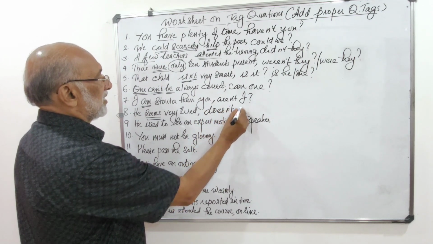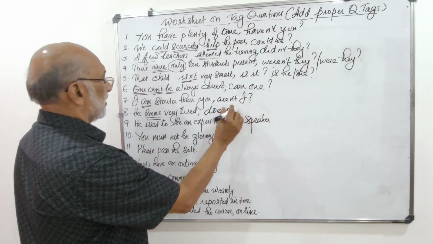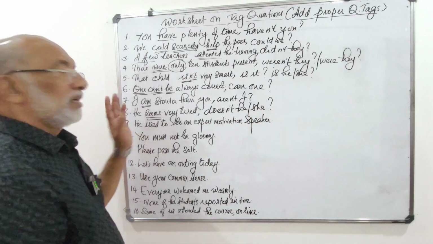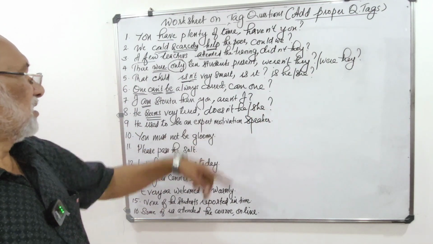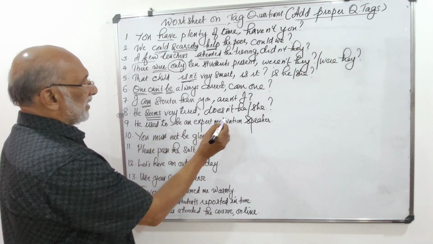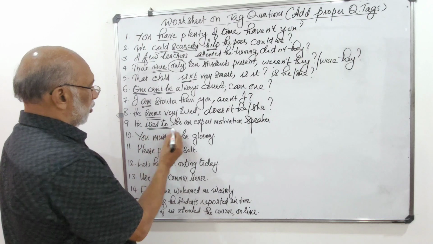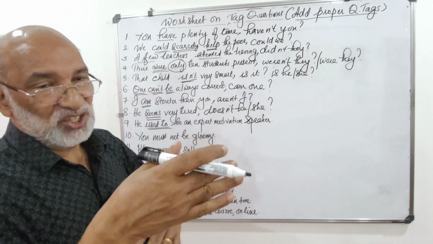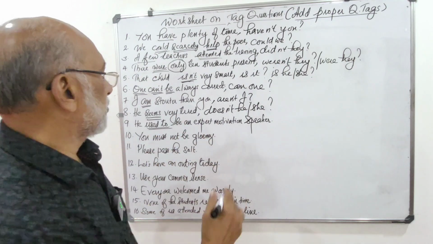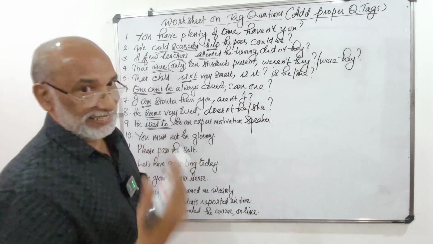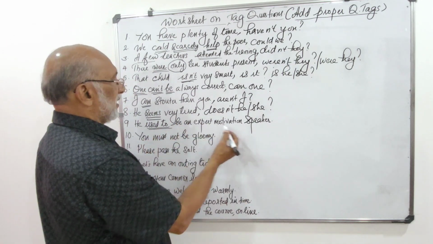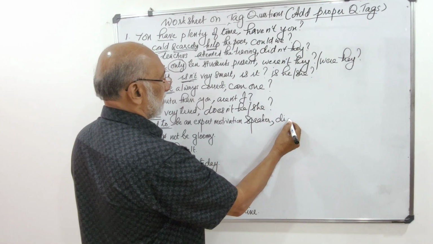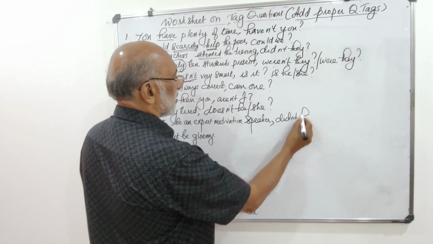It's positive, so doesn't he, or if it is feminine gender, you can use she. Doesn't she or doesn't he? He used to be an expert motivation speaker. Used to be gives us the sense of a past tense. It refers to past time. So naturally, we have to use did. He used to be an expert motivation speaker. This is positive, so negative, didn't he.